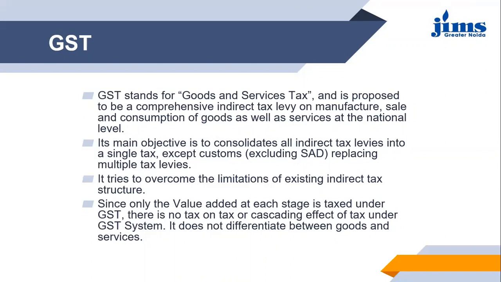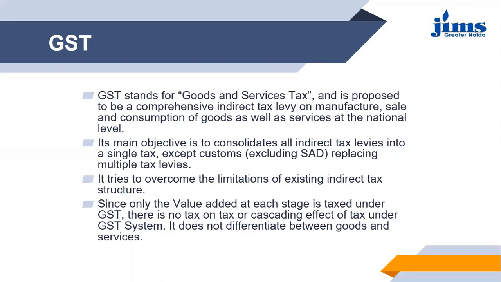Its main objective is to consolidate all indirect tax levies into a single tax, except customs, replacing multiple tax levies. This point clearly talks about the new GST structure consolidating all the indirect taxes, which previously was not the case. There were n number of taxes in the indirect tax system in India, levied on the production or sale or consumption of goods.